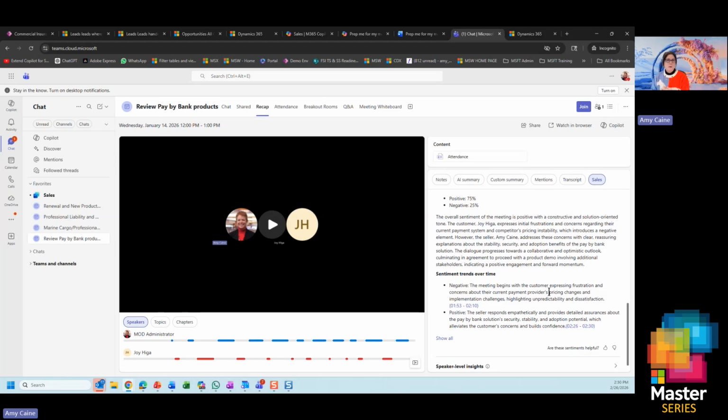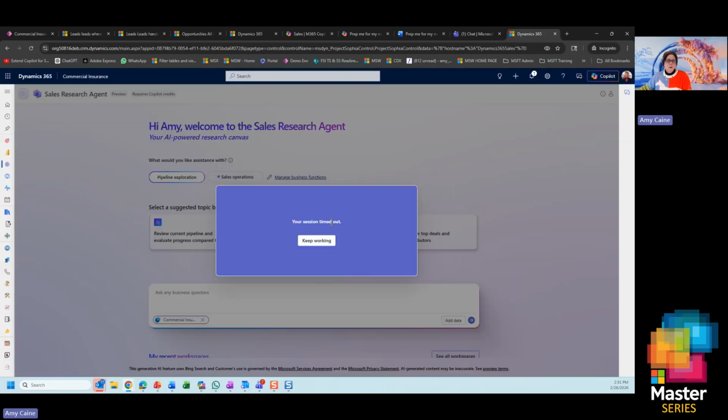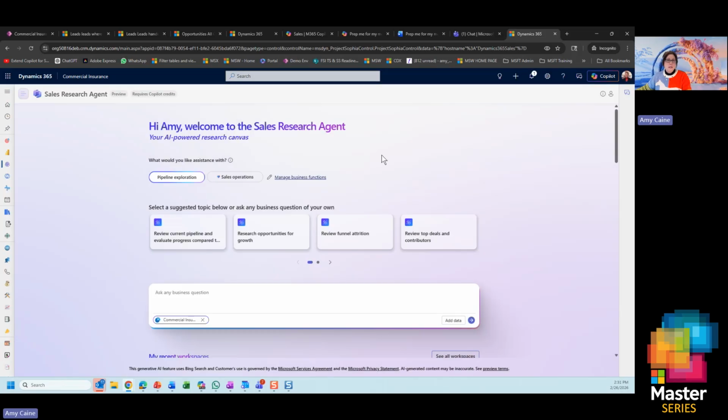So again, we're at the journey where we've started prospecting. We've gotten through here. We've prepped for our customer. We've talked to our customer. Now let's talk about, wow, what do we do with all this data? We have all this great data. We've captured it. It sits in different places in the ecosystem. Now let's talk about the Sales Research Agent. The Sales Research Agent is a Dynamics-only, Dynamics premium feature. So it only works with Dynamics.